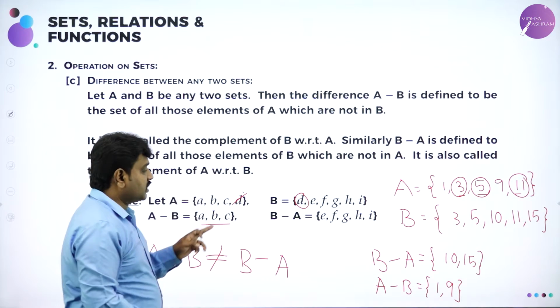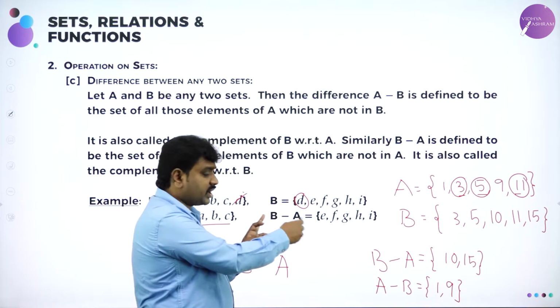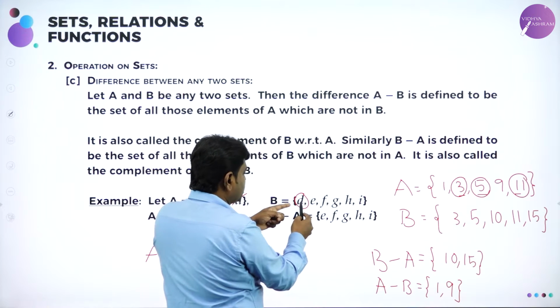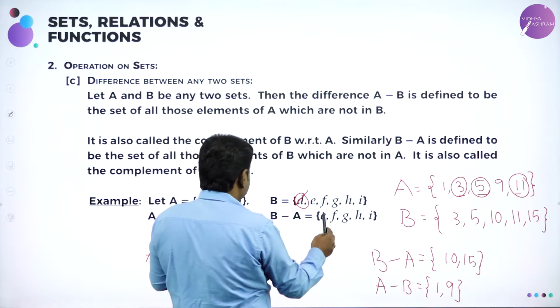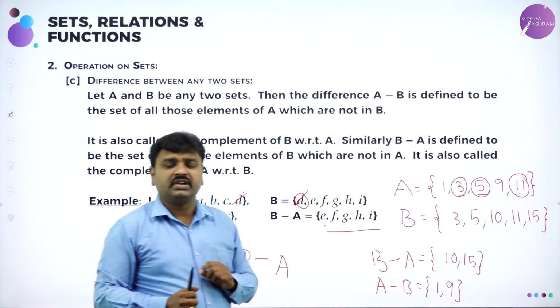are ABC. Then B minus A means what? From B, remove the elements of A. What are the elements of A? ABCD. If any of ABCD is present, D is present, remove it, and that's it. So, remaining EFGHI, that's it. Like that you can find the difference.